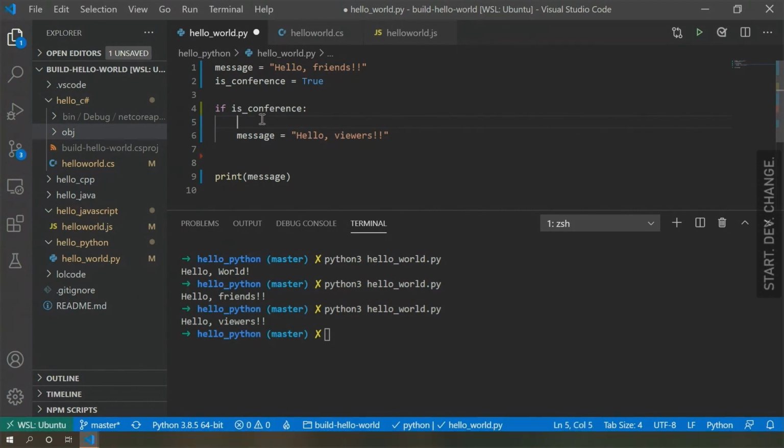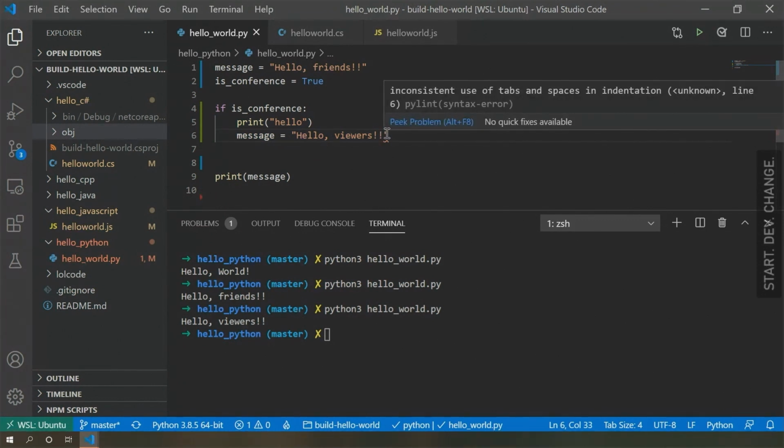But what we can't do is add spaces and tabs together in one file. So let's just print something else. Hello. So as you can see here, we've got spaces here, tabs here, and Python is already telling us that this is an issue.